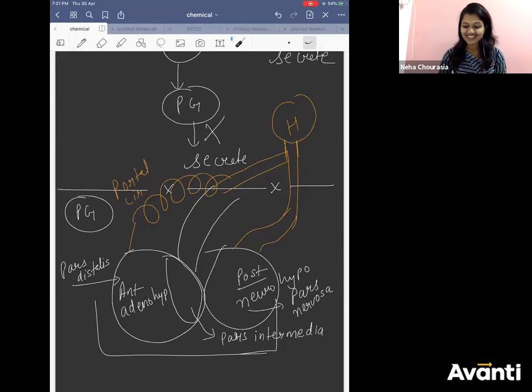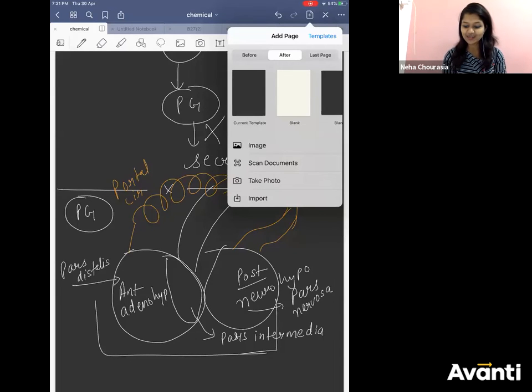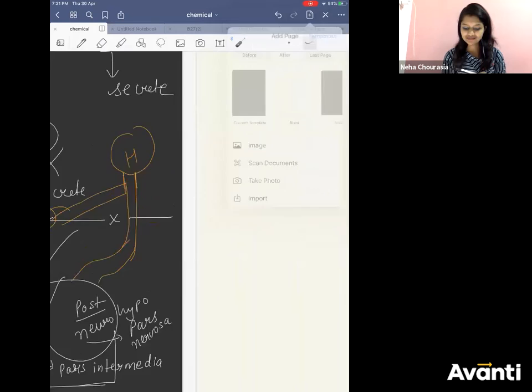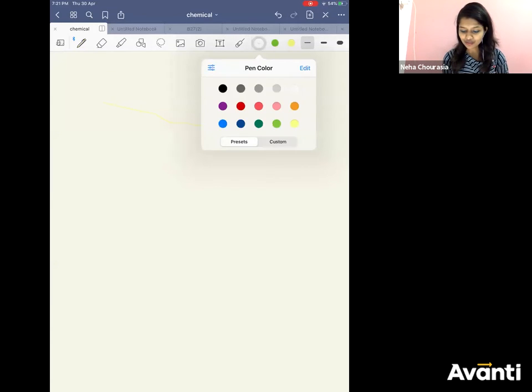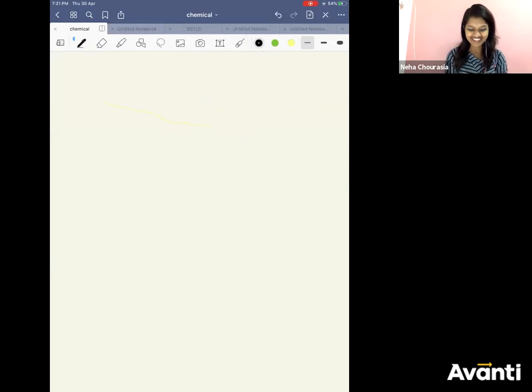So we are going to use a yellow page today. Is it looking yellow to you also, or only to me? White or yellow? Let me check. If I write with yellow, can you see yellow here? No. Can you see white here? No. Okay, leave it. Whatever it is, we are going to use black. Black everyone can see, right?